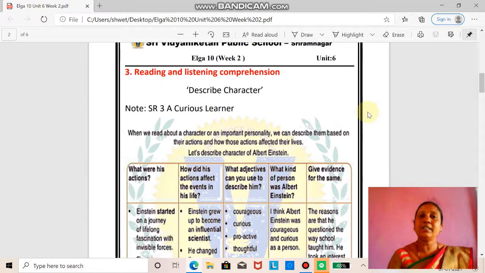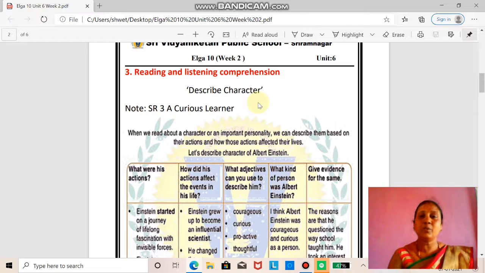In today's class, we are going to revise describe character and making connection with life. So now let's start with describe character. What do you mean by describe character? Students, while reading the stories, you will come across a character or an important personality.